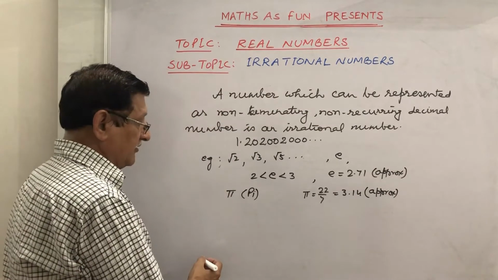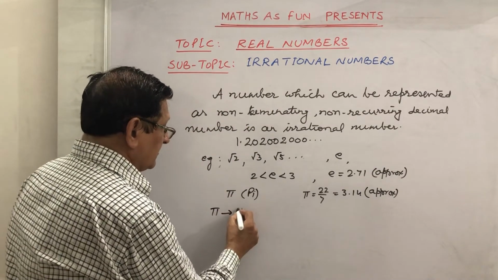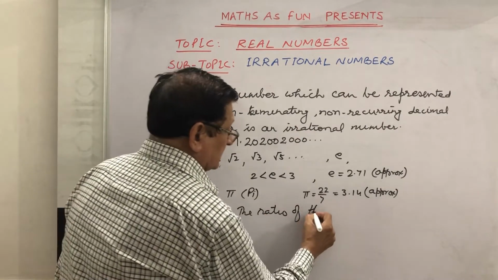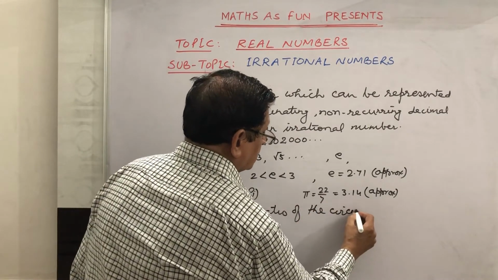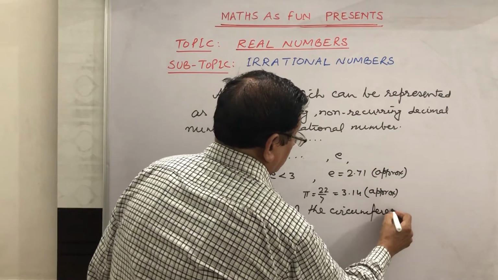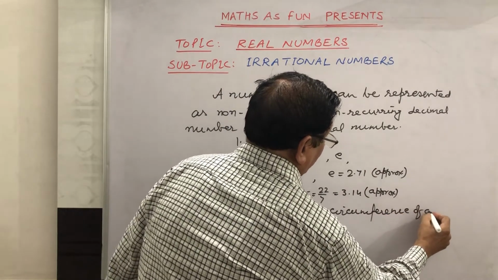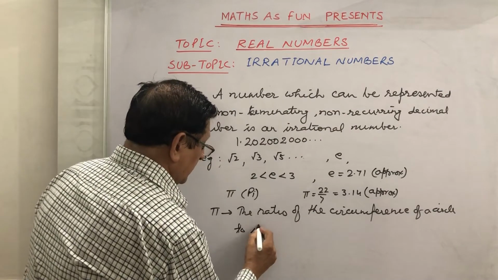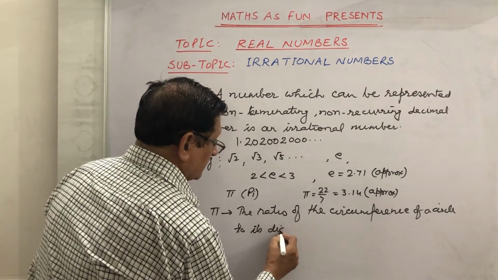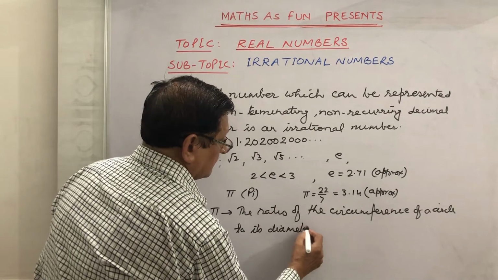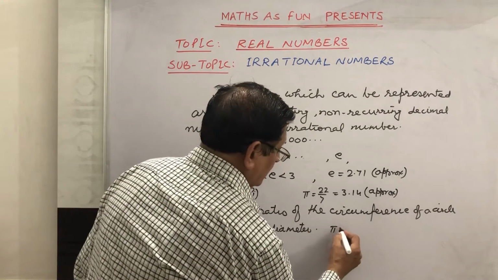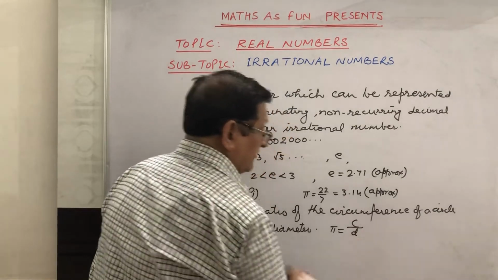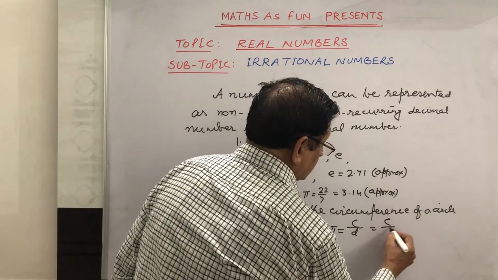Actually, what is pi? Pi is actually the ratio of the circumference of a circle to its diameter. It means pi is equal to circumference, which we represent by C, divided by D. D is 2R.